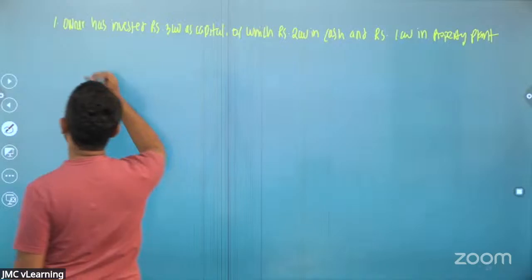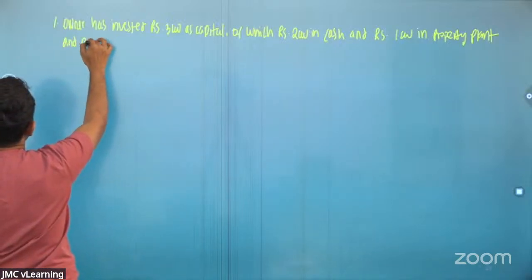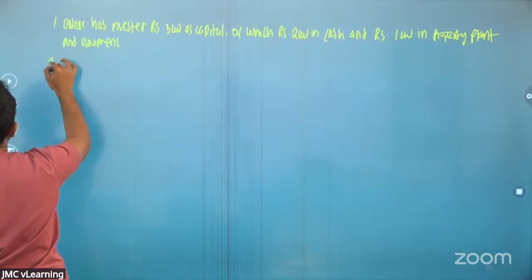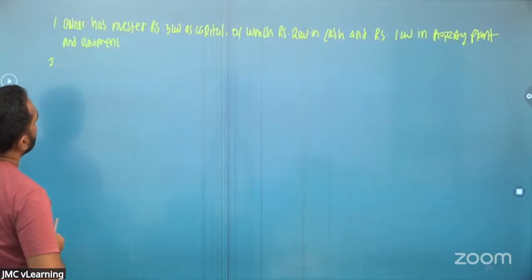Right, that is the first one. It's very easy. Look at the second one.